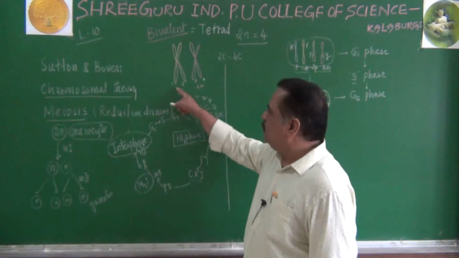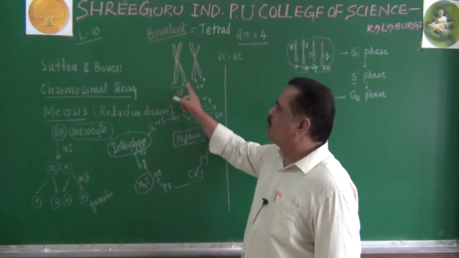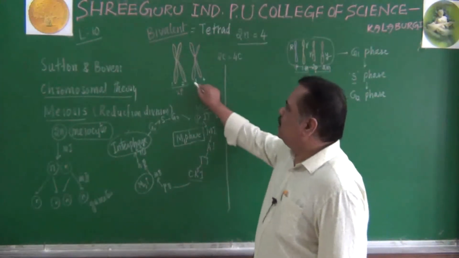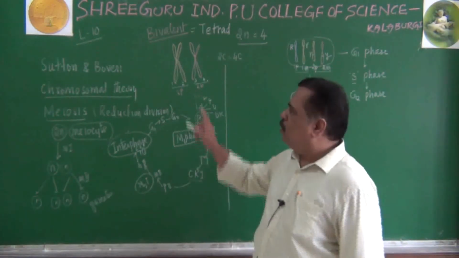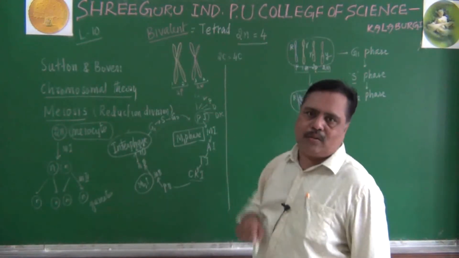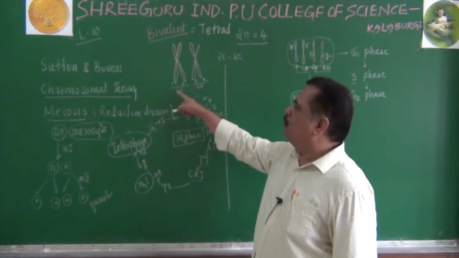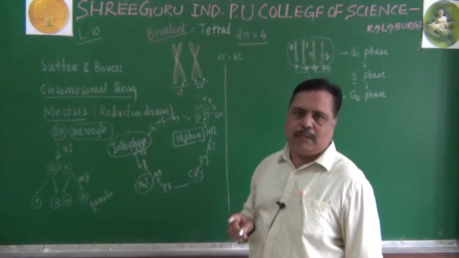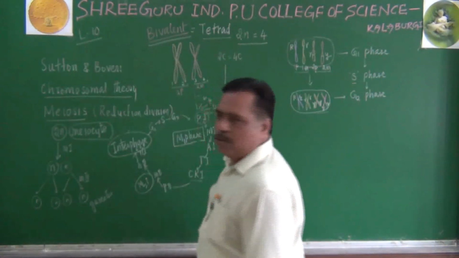Please listen: out of these four chromatids, 1 and 2 are called sister chromatids because they are attached at the same centromere here. 3 and 4 are also sister chromatids. But 2 and 3 cannot be sister chromatids, they are called non-sister chromatids. 1 and 4 are non-sister. But 1 and 2 are sister chromatids, 3 and 4 are sister chromatids. This is called a tetrad and a bivalent chromosome.